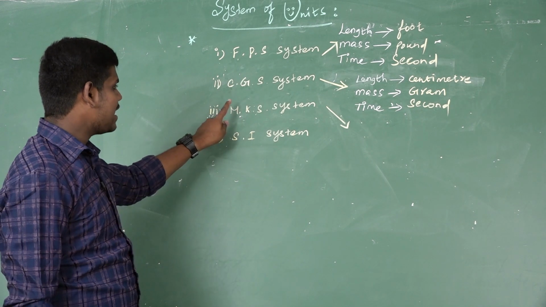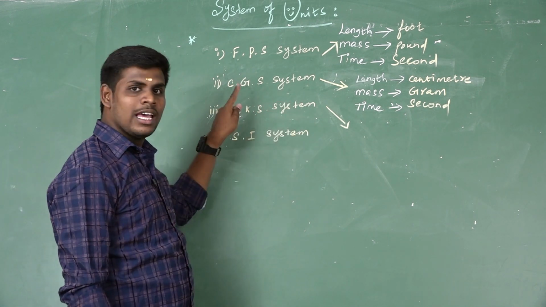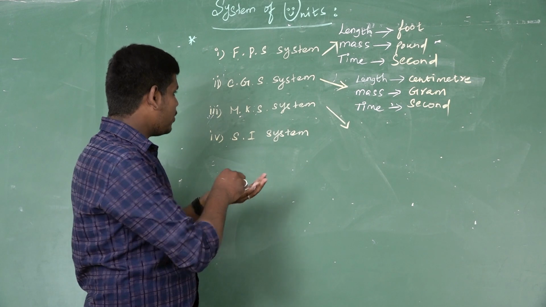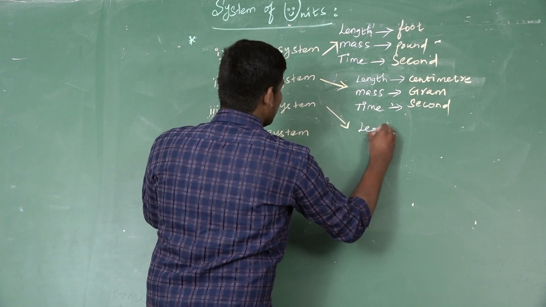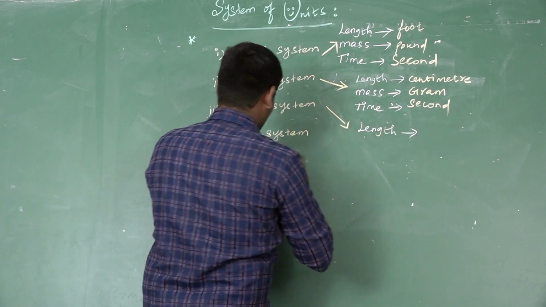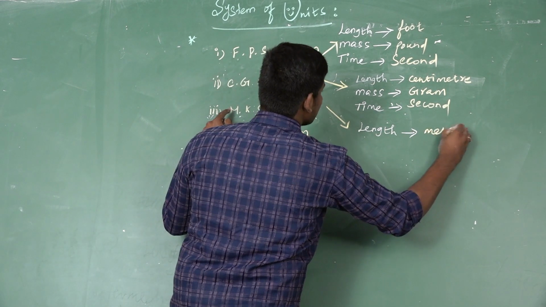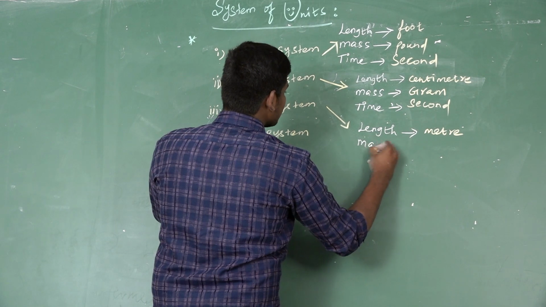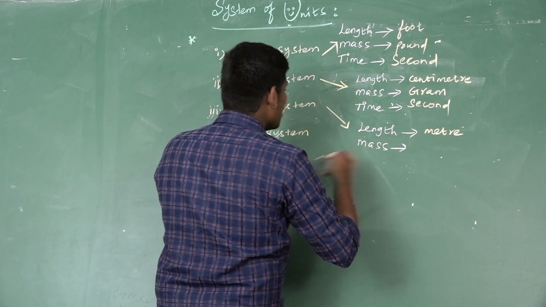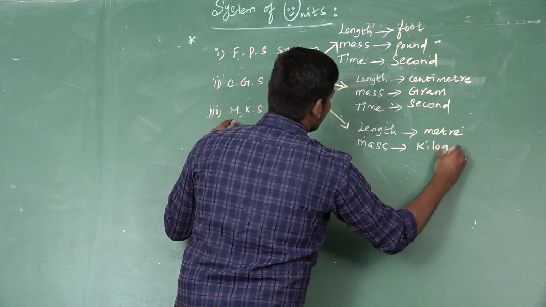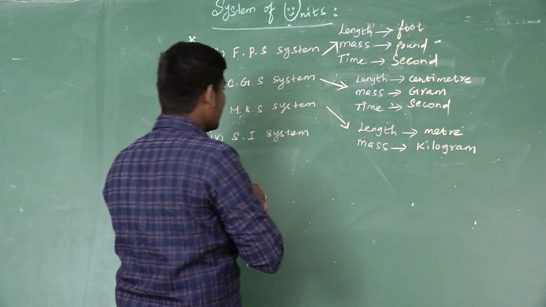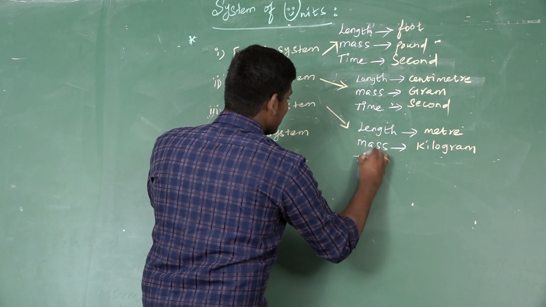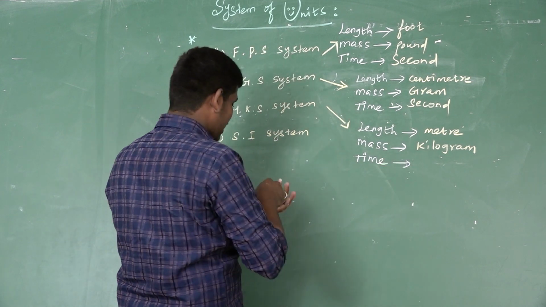And third one is MKS system. In this MKS system, the unit of length is measured by meter. The unit of mass is measured by kilogram. And the unit of time is measured by second respectively.